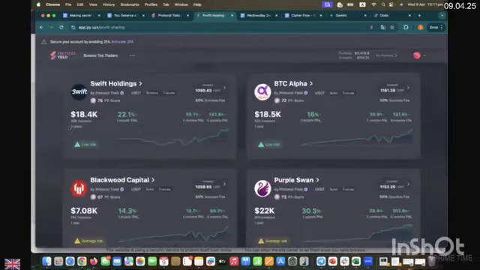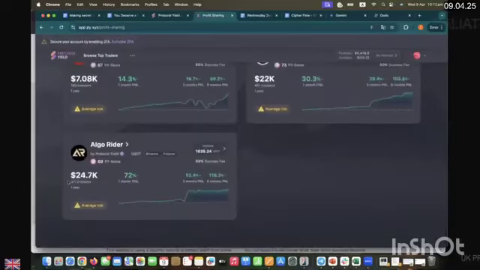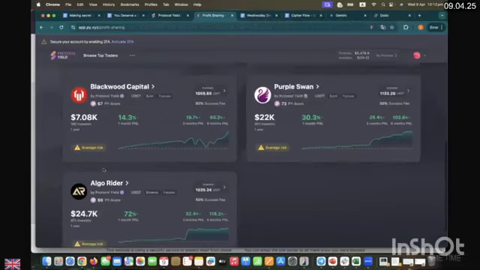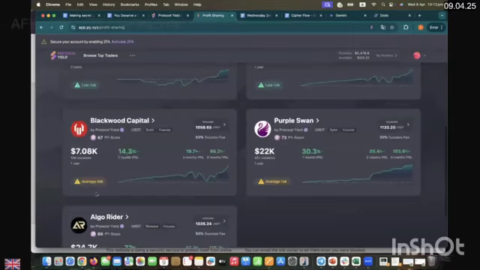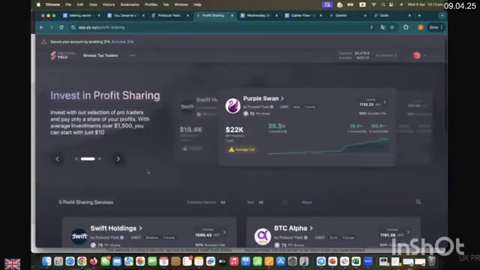Regardless of the number of investors, Pi score is monitoring everything, not just the number of investors. Let's say the number of investors in BTC Alpha is 422. The number of investors in Algo Rider is 471. And yet the Pi score of Algo Rider is 69, while the Pi score of Swift Holding is 75. So we need to understand all the details, how precise the Pi score is and how well it has filtered the HFTs. And there is a reason why I explain the Pi score every single week.